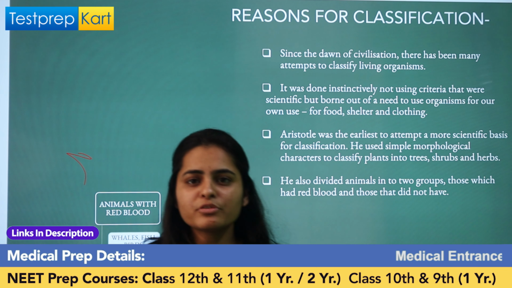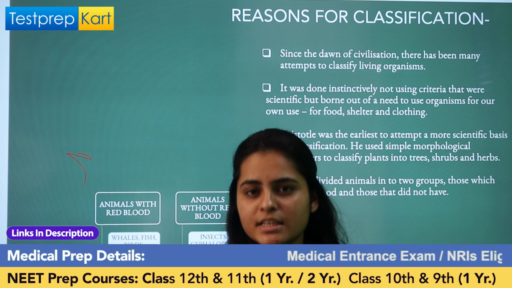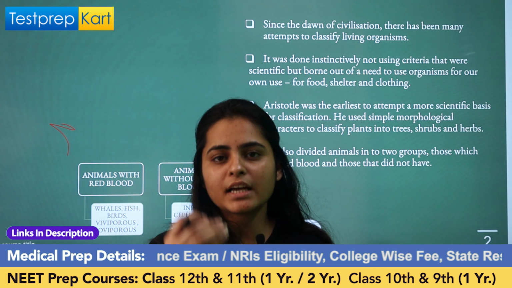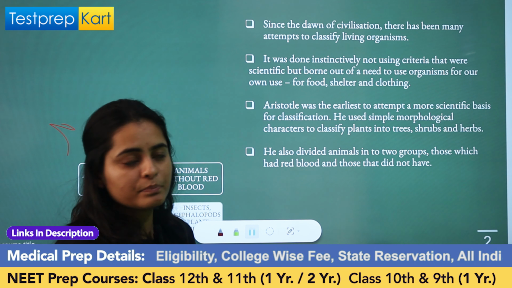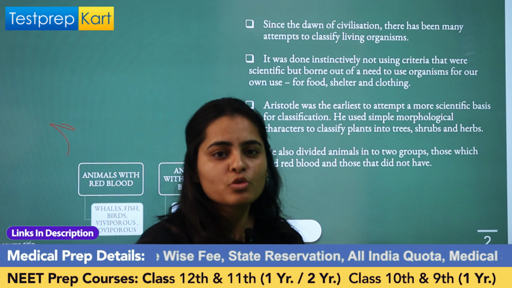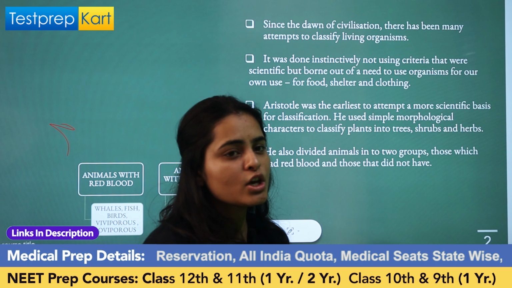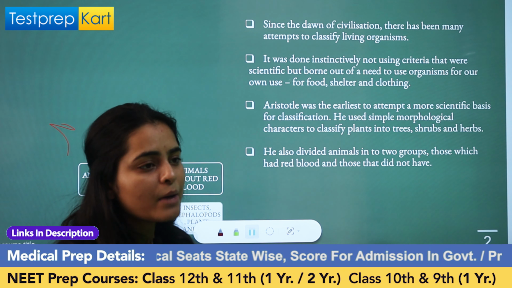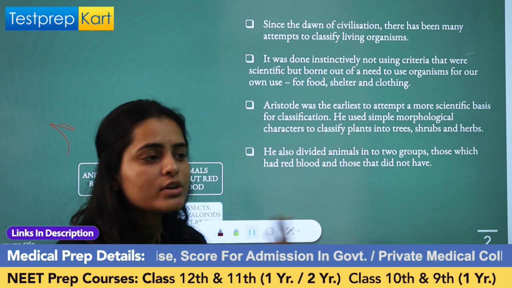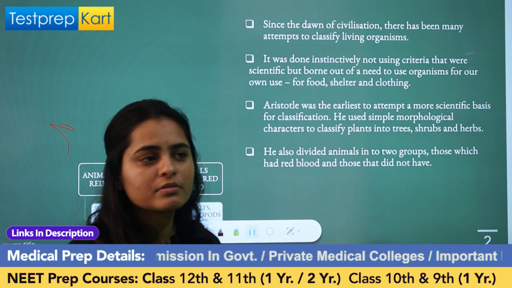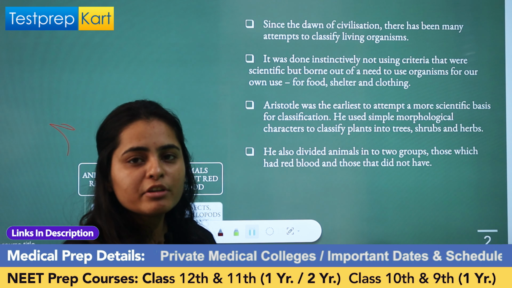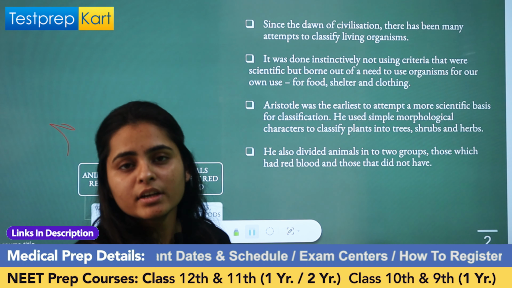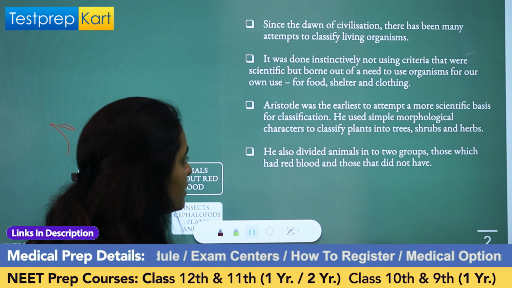The very first question that arises is why we need to classify living organisms, right? But the reasons are very simple. See, we have seen so much of urbanization, so much of civilization, and with that civilization, we come across new species, right? Old species are also there. So we have to differentiate all those old and new species from each other, and for that one important reason, classification is very important, right?